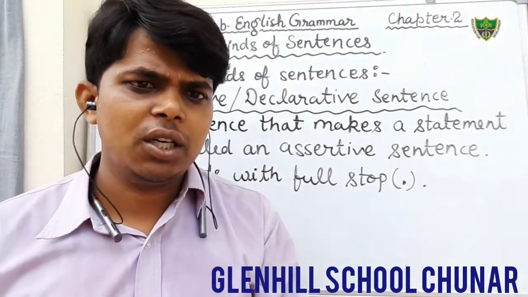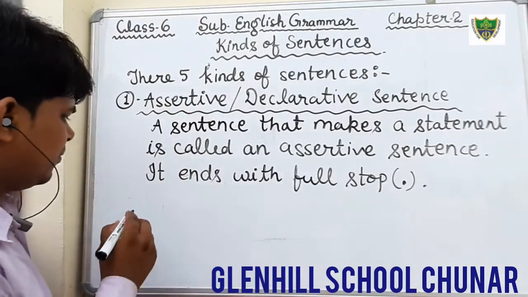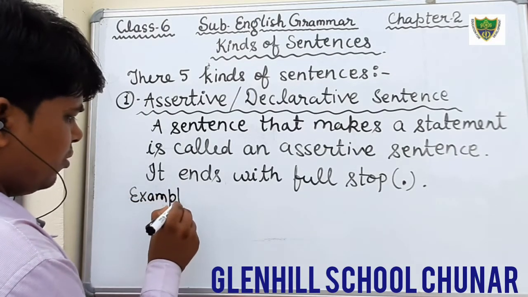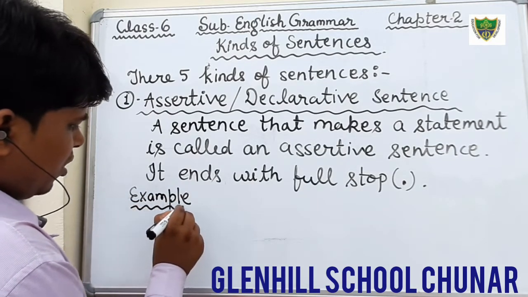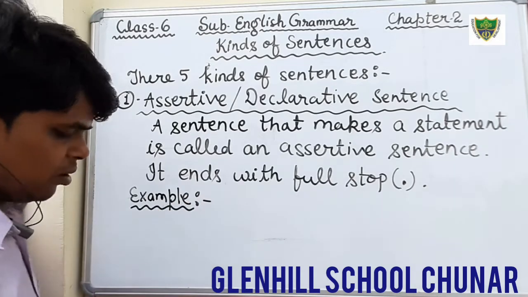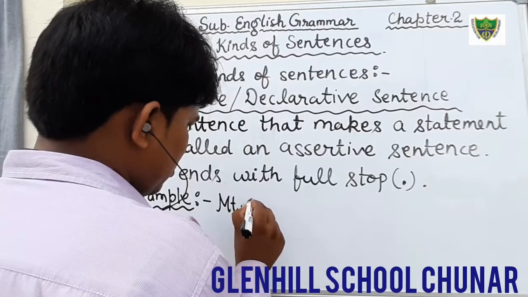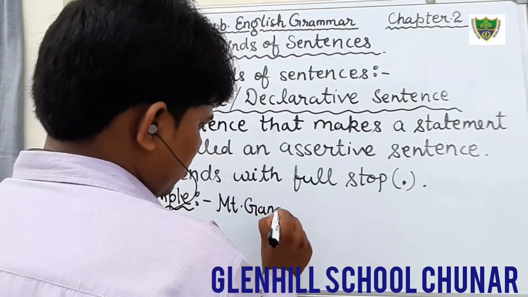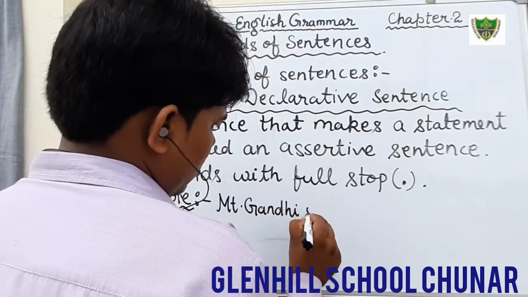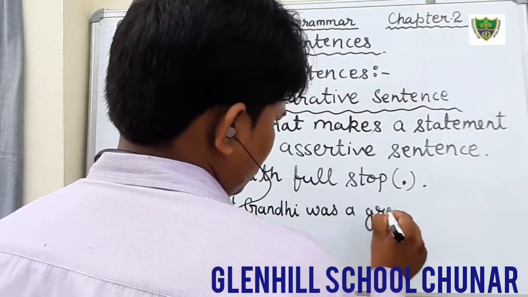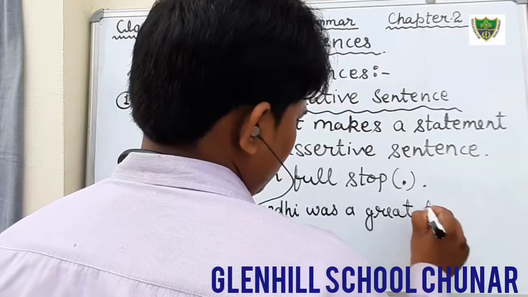Okay students, now we will see the examples. You can see the example: Mahatma Gandhi was a great leader.